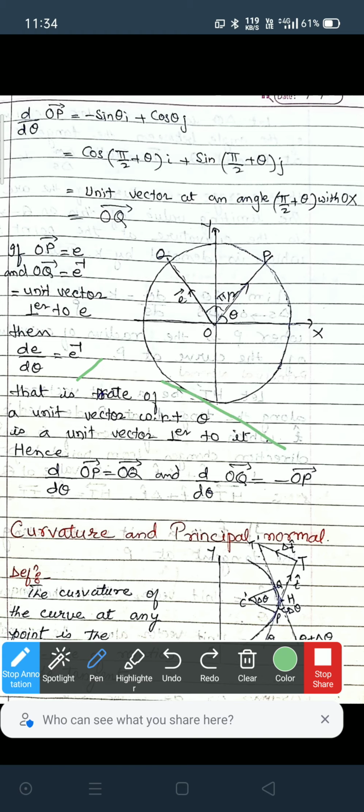This is the rate of a unit vector with respect to theta, and dE by d theta is a unit vector perpendicular to it.